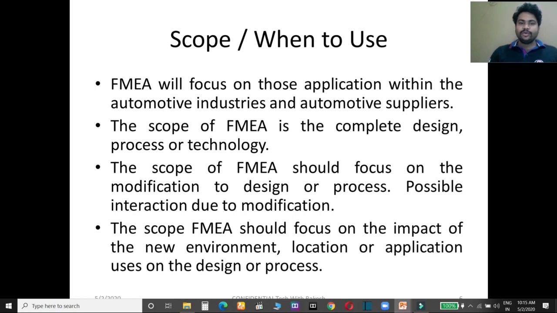When you are going to change or modify a design or process, you have to do FMEA. The scope of FMEA should also focus on the impact of a new environment, location or application usage on the design or process. When you change the environment, location, meaning manufacturing location, or application usage of the design or process.